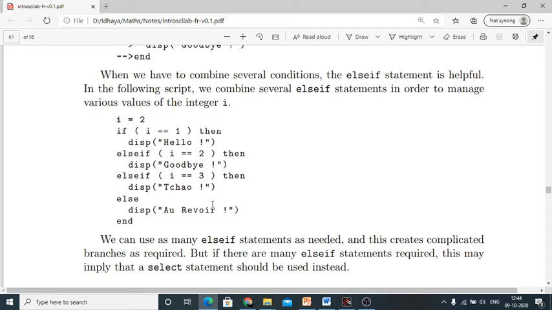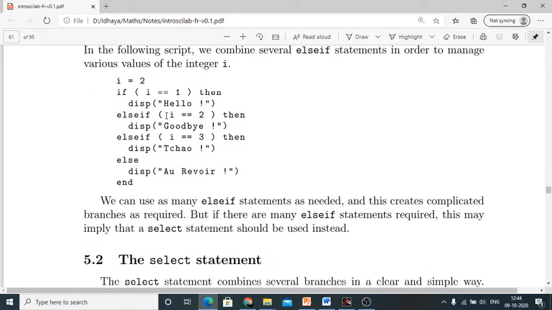The next thing is the else if statement. Here the else if statement will be helpful when you are checking a particular condition and it is not true, but it may be true with other conditions also. At that time you can go to this else if option. So we are assigning I equal to 2, and we are checking whether it is 1. If it is not 1, it has to go to 2. So I equal to 1, hello. I equal to 2, goodbye. I equal to 3, this one, and in the same way you are displaying this one.